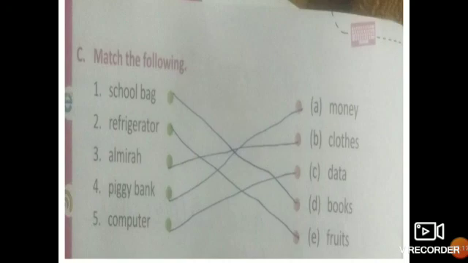Number 4 is piggy bank. We keep money in a piggy bank, so match number 4 with money. Number 5 is computer. We keep data in a computer, so match number 5 with data. So match number 1 with D, number 2 with E, number 3 with B, number 4 with A, number 5 with C.